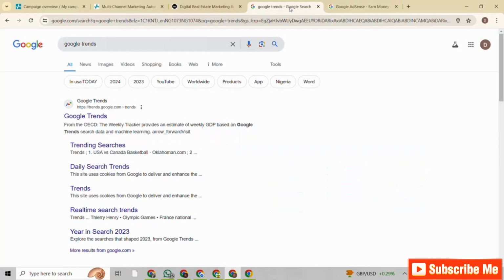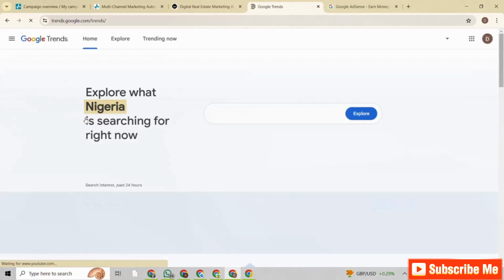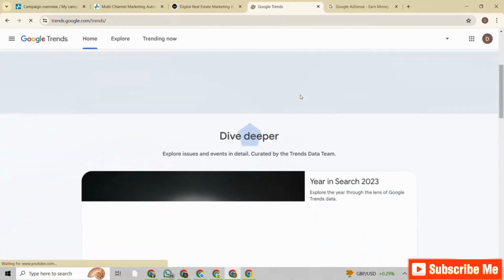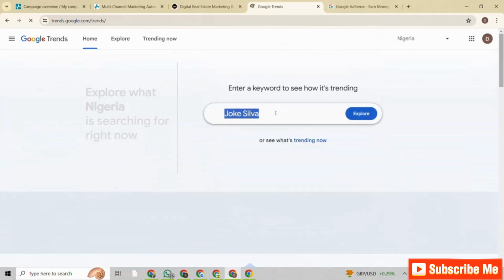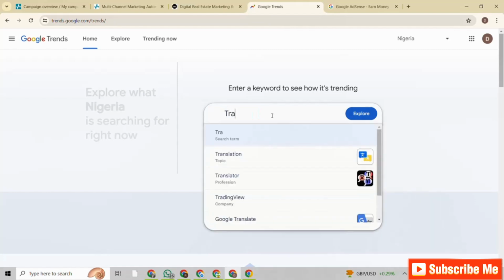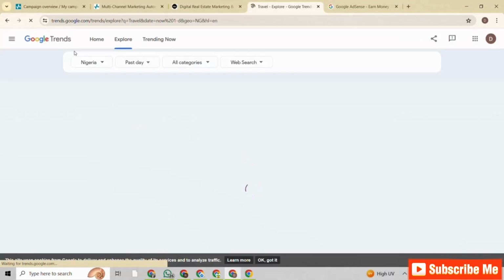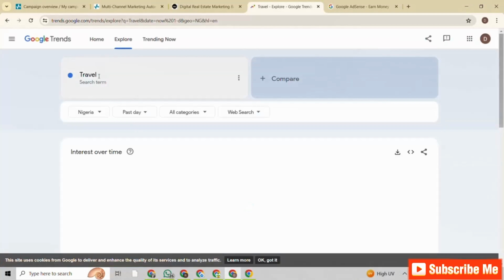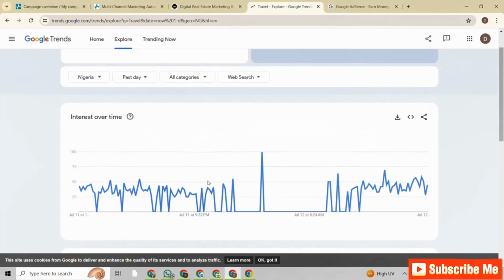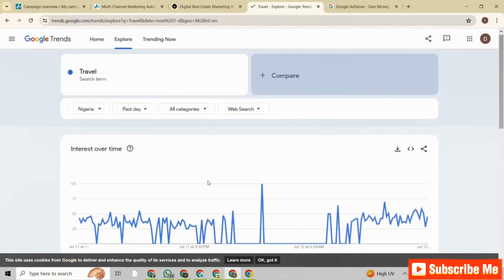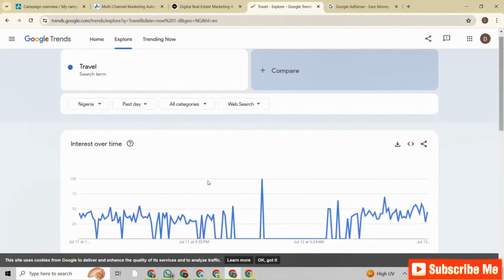Let's go ahead to the next one, which is the trend. Do we have traffic in this industry? Are people potentially searching things in this particular industry? So let's say, for instance, this is transport, or let's say travel rather. Let's use the travel industry as a search term. So let's say we are targeting Nigeria, for example. What is the trend for travel content, travel discussions, travel ideas in Nigeria?